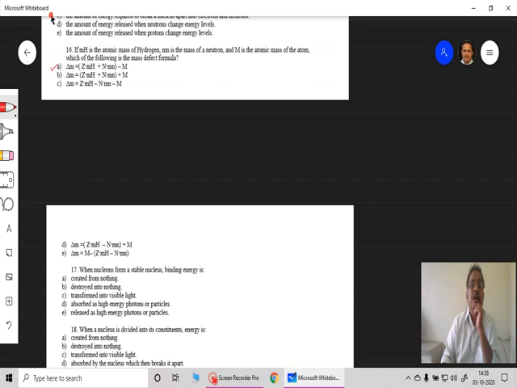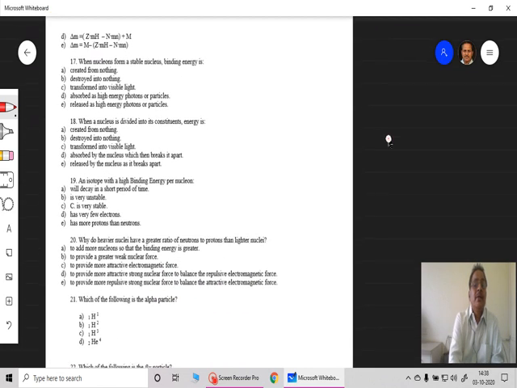These are added together before this nucleus is formed, minus the mass of the nucleus when it is formed from the number of protons and number of neutrons, and that gives you the mass disappeared, or the mass defect. That is the amount of equivalent energy released in this process, which is nothing but the binding energy.